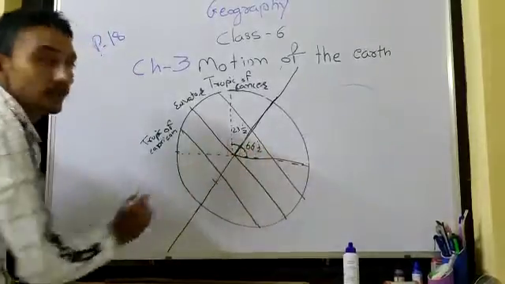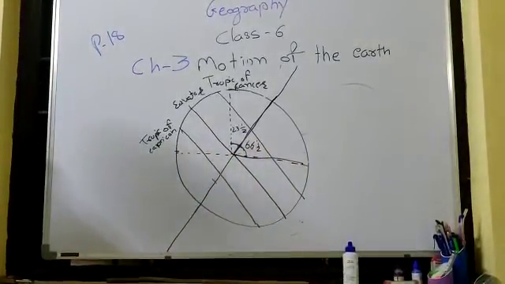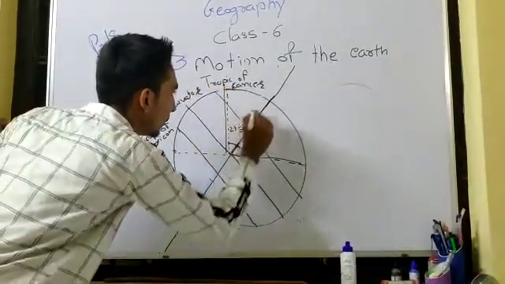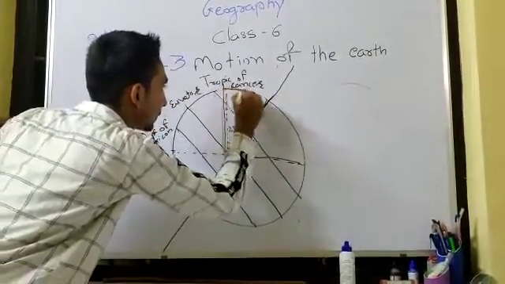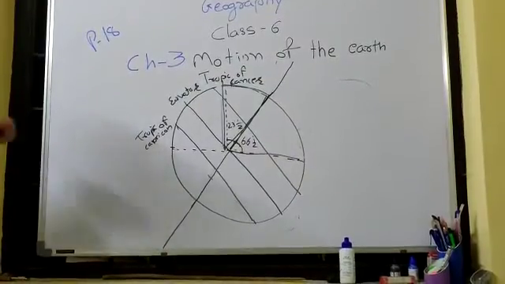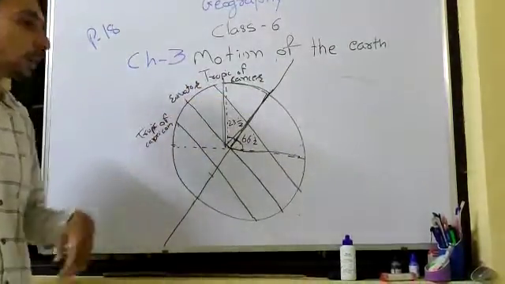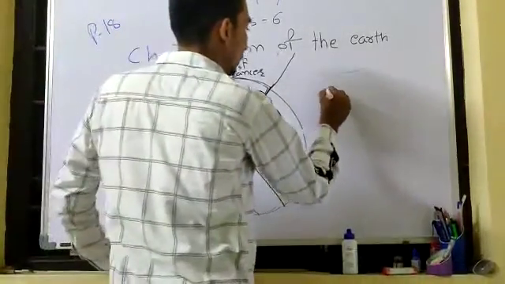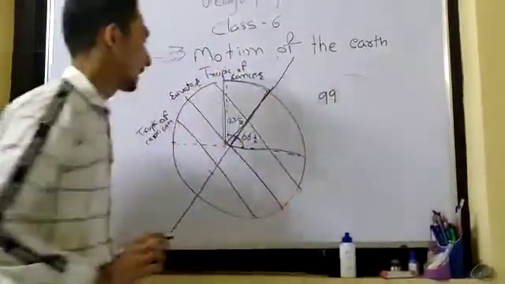This angle is 66.5 degrees tilted, and this angle is 23.5 degrees tilted. So if we calculate these two, the total will be around